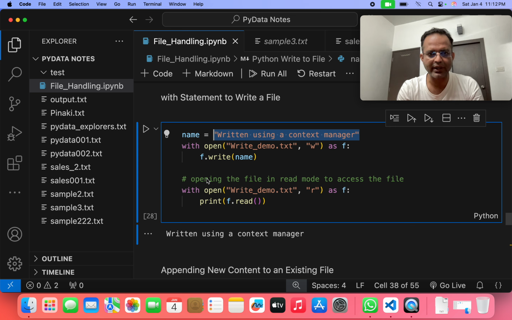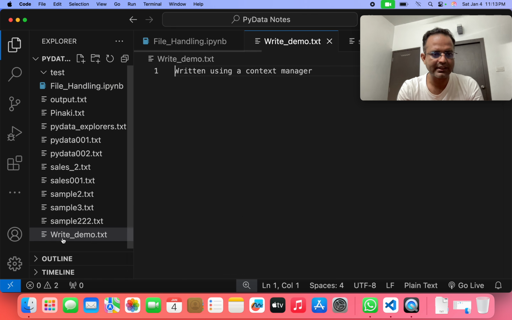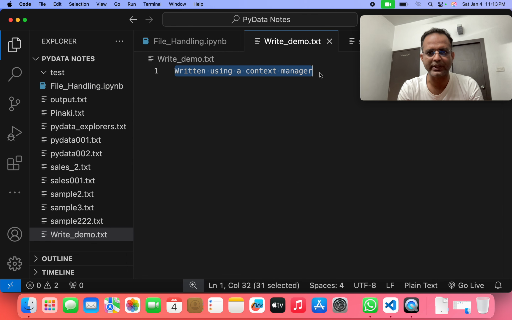Then we open that file again by writing the with open function. Within the brackets we use write_demo.txt, this file. Then read mode as f, and then print f.read. If you write this program, then we can see that within this file write_demo.txt, we wrote the message using the content messenger. We can check, yeah, this is written within this file.